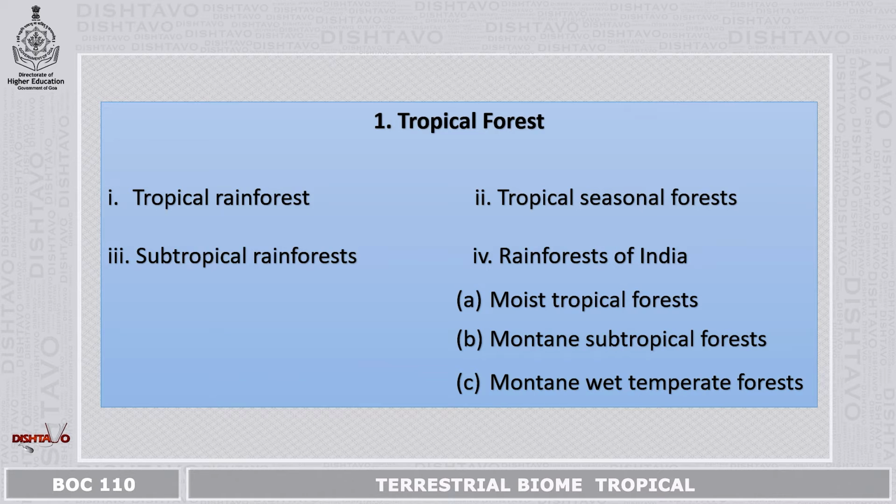The tropical forest is further divided into 4 forests. The first is tropical rainforest, second tropical seasonal forest, third subtropical rainforest, and fourth the rainforest in India. The rainforests which are found in India are further classified as moist tropical forest, montane subtropical forest, montane wet temperate forest.